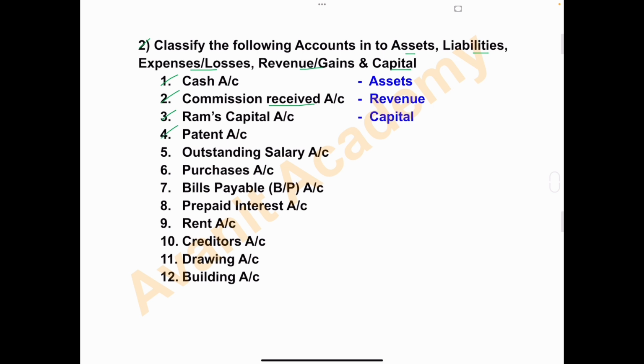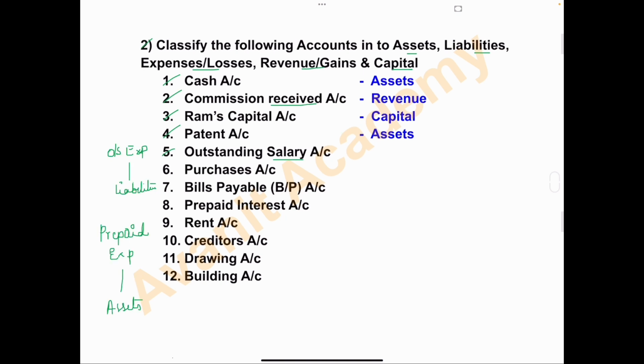Patent account. Patent account, it is the asset of the business. Fifth one, outstanding salary account. Salary, it is an expense. Outstanding expenses is treated as the liabilities of the business and prepaid expenses is treated as the assets of the business.